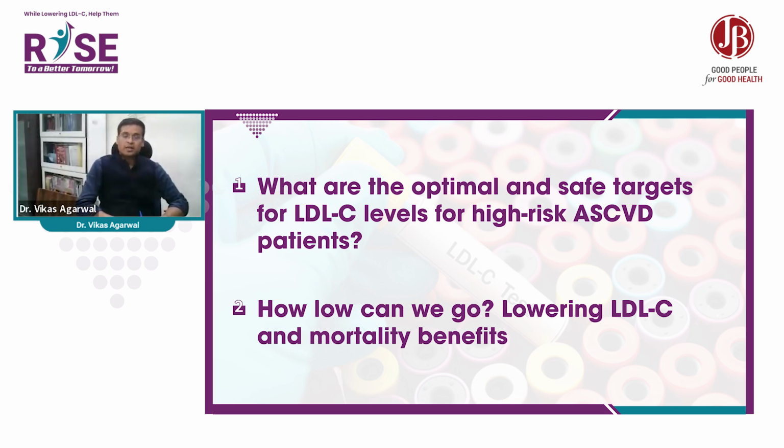And in extreme category C, where there is recurrent ACS even after LDL is less than 30, we can go to 10 to 15 or less than 20. How low can we go? I have cleared it. In lowering LDL cholesterol with mortality benefit, no doubt, the lower the number, the higher the mortality benefit.